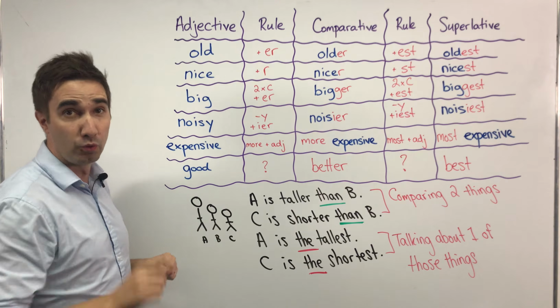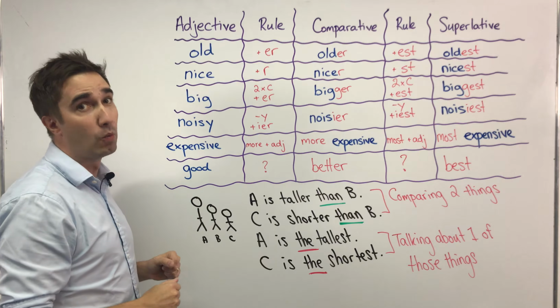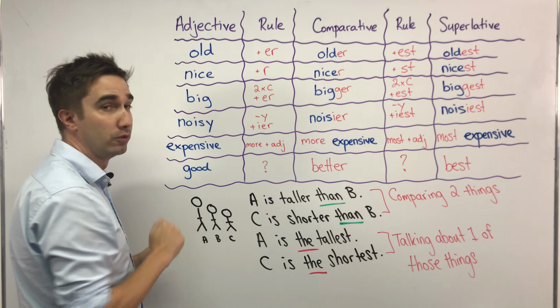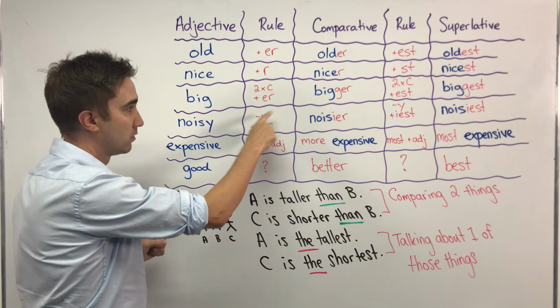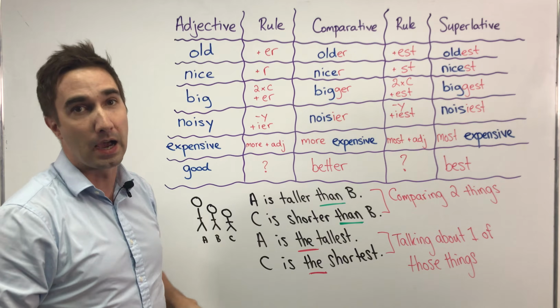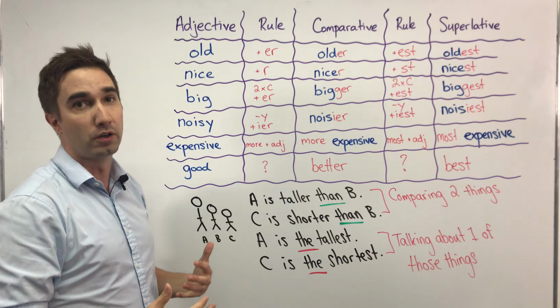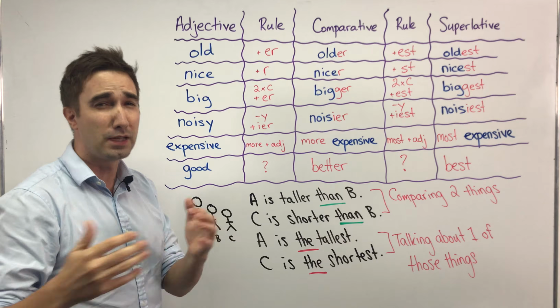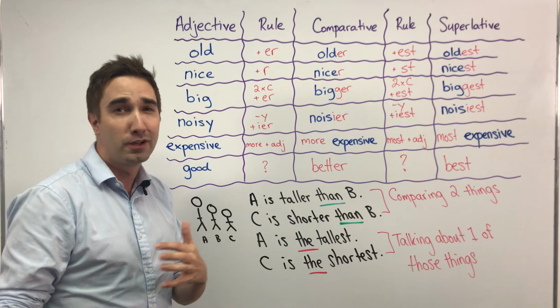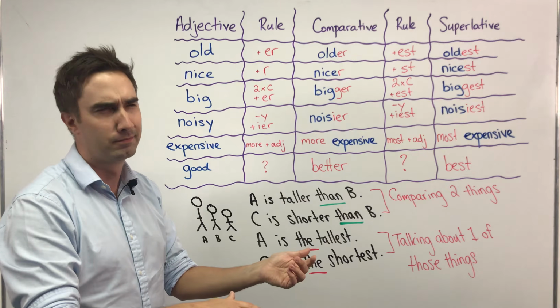Noisy. Now, noisy is an adjective, ends in a Y. So we have to remove the Y, so minus Y, and we add IER, noisier. So I can say Singapore is noisier than Canada. Maybe.